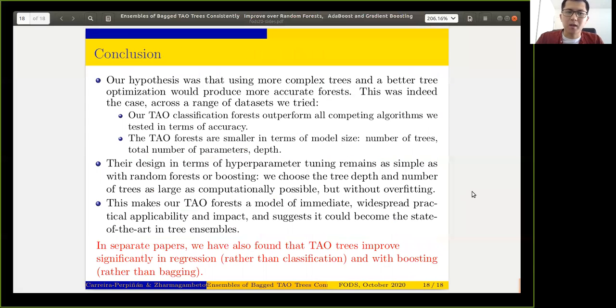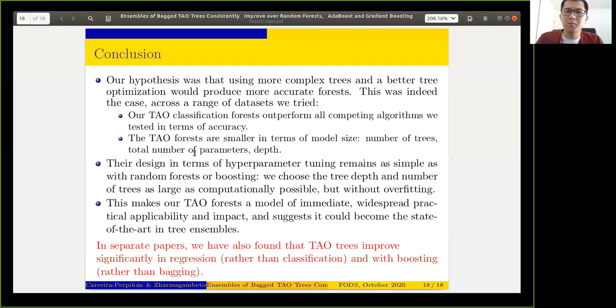And as a conclusion, our idea here is to use more powerful oblique trees, which are better optimized thanks to our TAO algorithm. In this paper, we show that even simple ensembling techniques such as bagging, together with TAO trees, already show excellent results, both in terms of accuracy and model size. Additionally, the proposed method is relatively simple to implement and use, and quite efficient in terms of runtime. All these make TAO forests a model of immediate practical applicability.